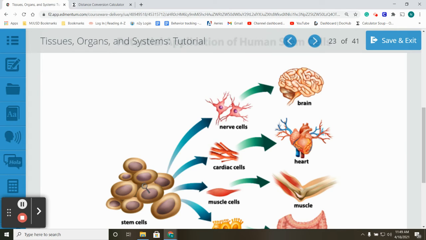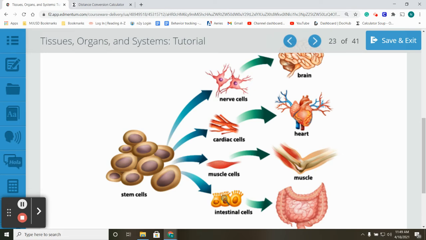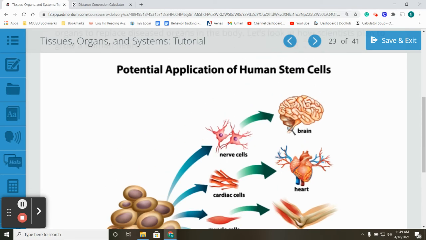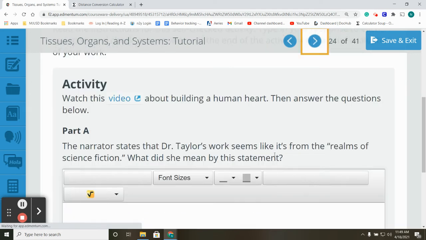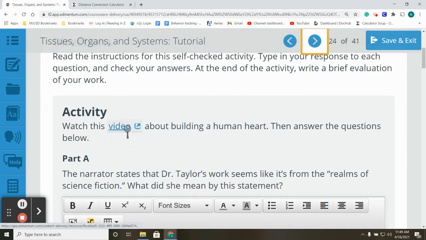So they grow stem cells. The stem cells grow into nerve cells, cardiac cells, muscle cells, and intestinal cells. Interesting. Says, watch this video. I'm not sure if this video will record because of copyright, so it may cut out. Wow.